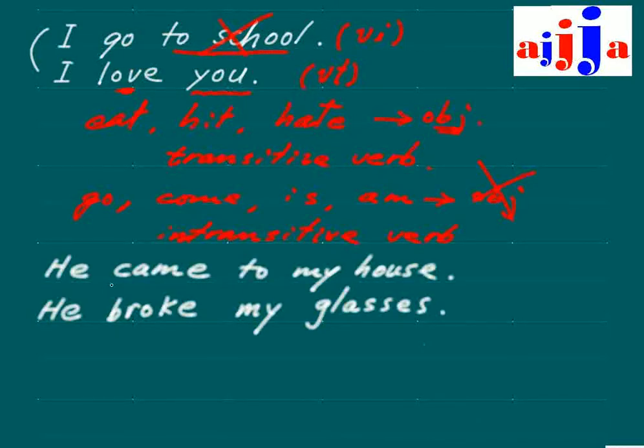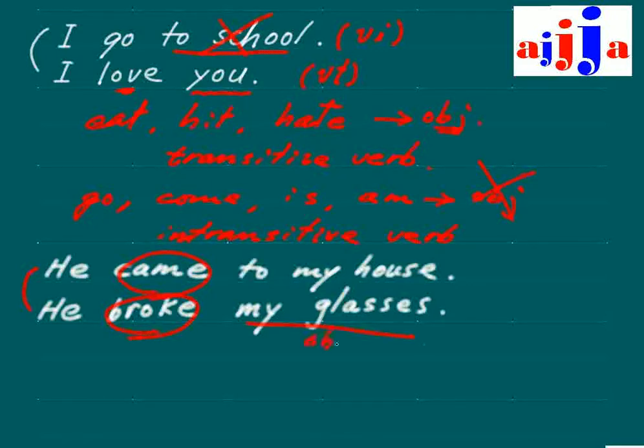Alright, then think about these two sentences right here. He came to my house. He broke my glasses. So you can tell right away, right? The difference is this one has no object. Broke what? That's why this one has an object right here.